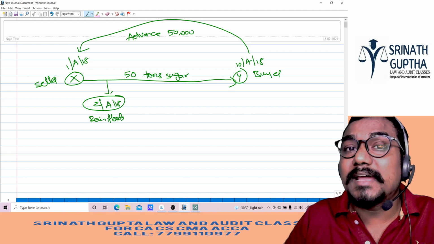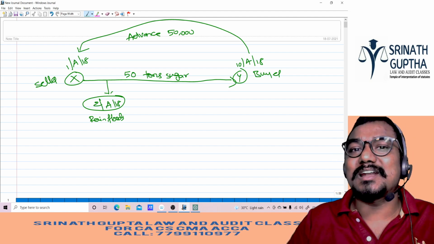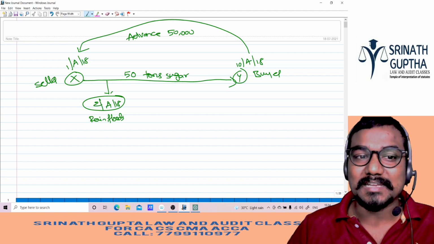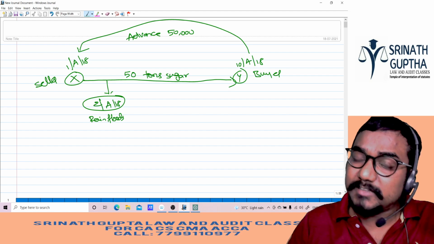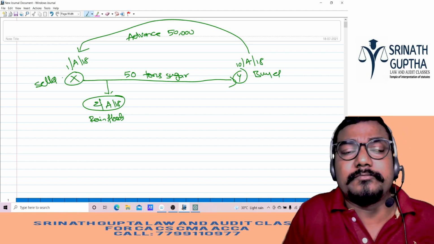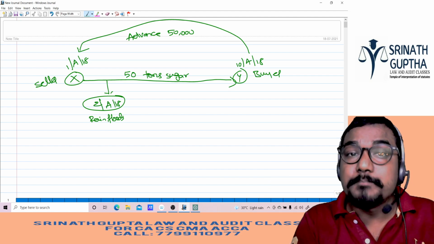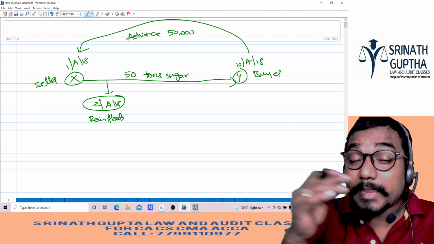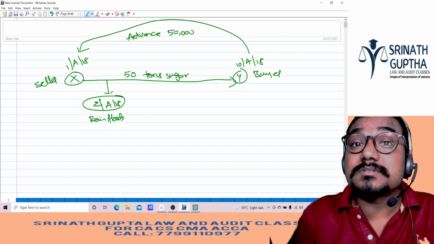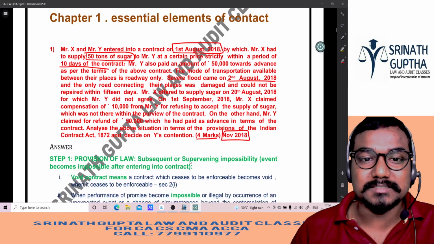So this is known as the void contract. Which contract, beta? Void contract. On 1st August, the road was there, and everything was possible to reach Y's village. Subsequently, after entering into a valid contract, it became impossible to reach Y's village. So when impossibility comes, the contract becomes void. That is what you have to understand in the exam hall, beta.